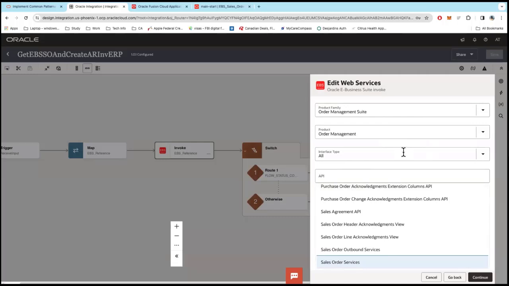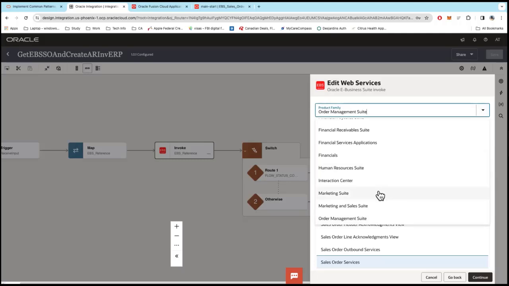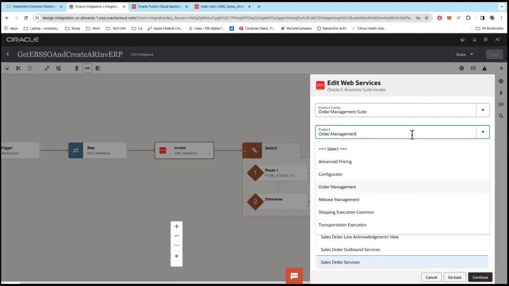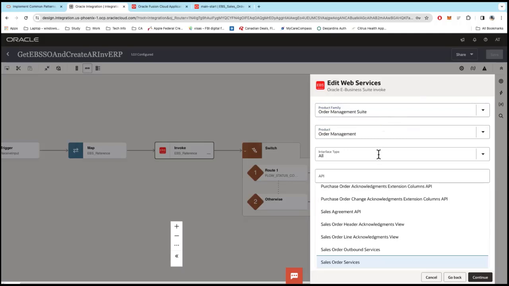installation wizard, like when you install a new software. Similar to that. And again, the options differ from adapter to adapter. In this case, it's going to ask me for the product family. I know I'm looking for sales orders, so that's why I chose order management. Then it asks for product. Again, order management, because I'm looking for orders.